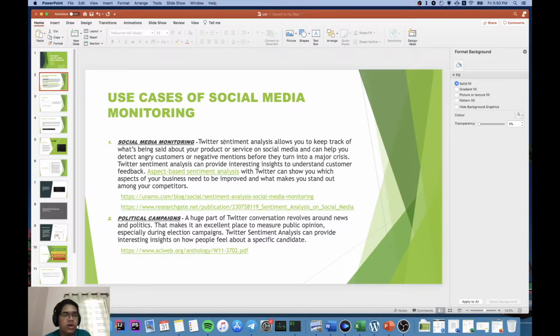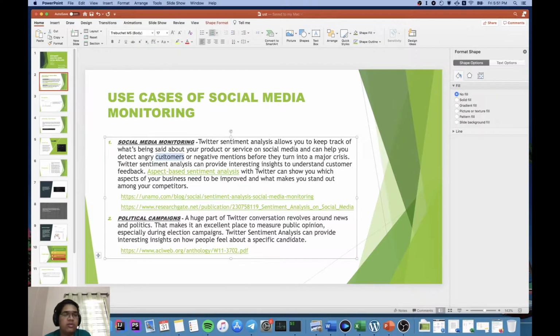So social media monitoring can tell you about your customers. If you have a product, you can track the product name as a query, and it can find every tweet that has information about the product and whether people like it or they don't. And then there are political campaigns, so anyone can use it. Basically, you type out a party name or some common trends, even hashtags that a certain party uses, and then analyze those tweets based upon what kind of sentiments you are expecting.